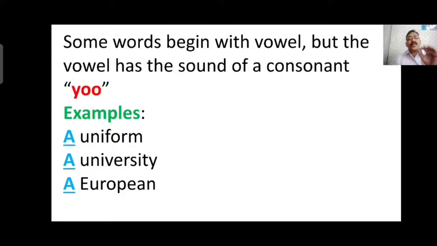You can see U in uniform, U in university, E in European, but they have a before them. Why? Because their pronunciation starts with the sound U. Even though they have U and E, which are vowels, they still have a before them because of their pronunciation.